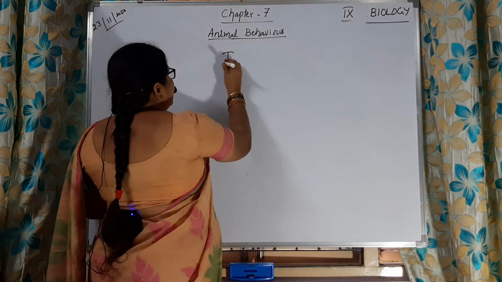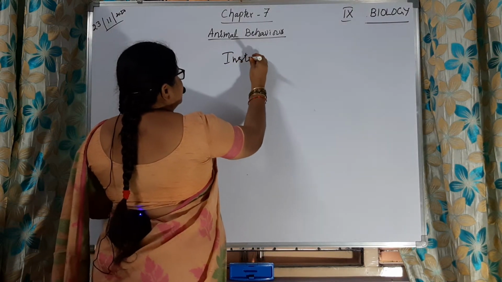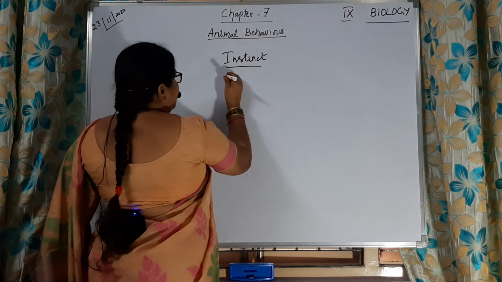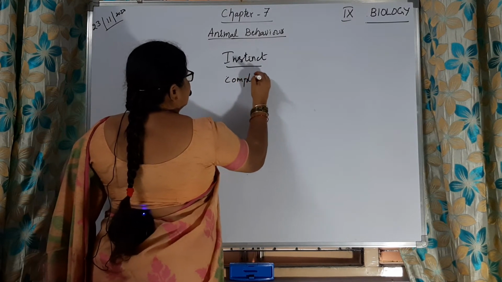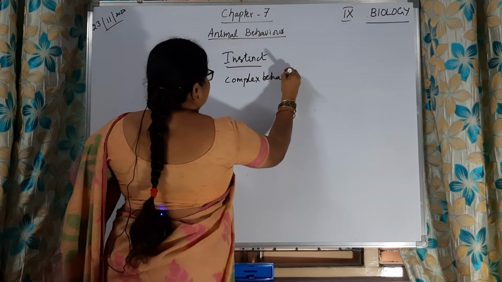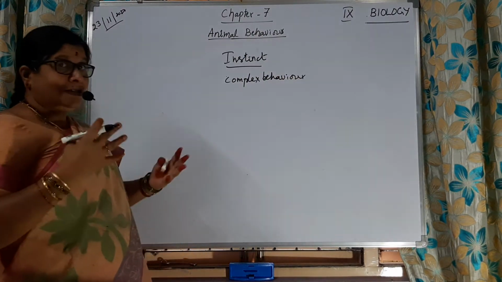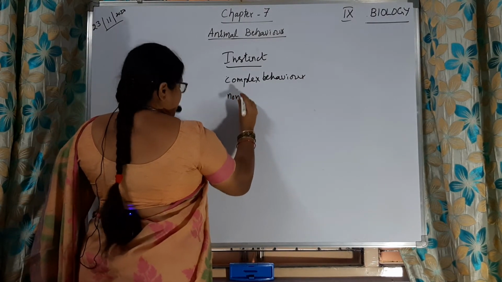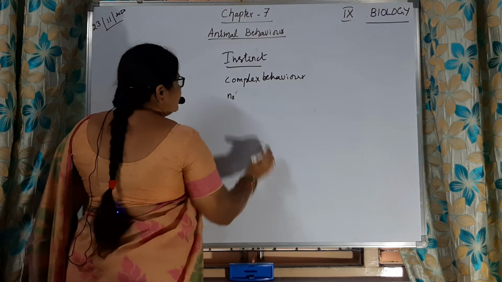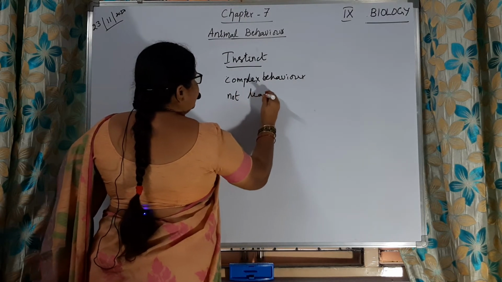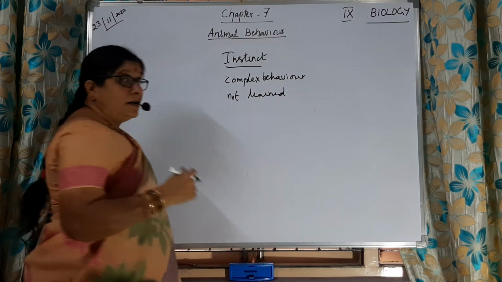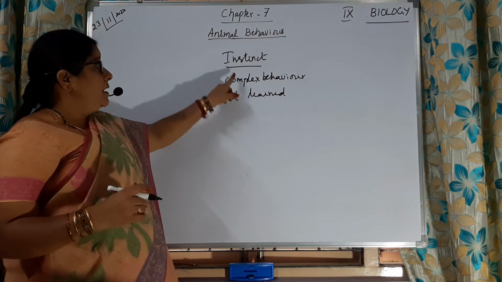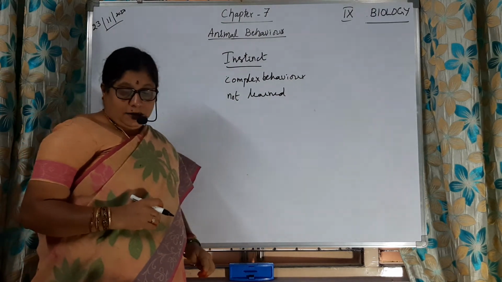First we learn about instinct. This instinct behavior is a complex behavior. Complex behavior, so many skills we show here. Then it is not learned. Instinct behavior is not learned behavior. We have it by birth only. Is it clear to you? It is not learned behavior, and it is a complex behavior.